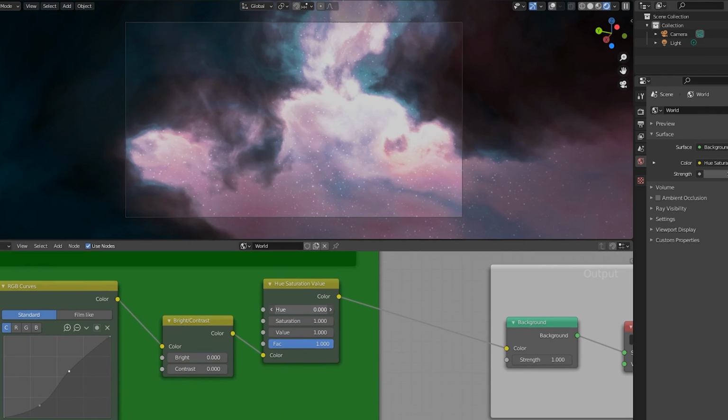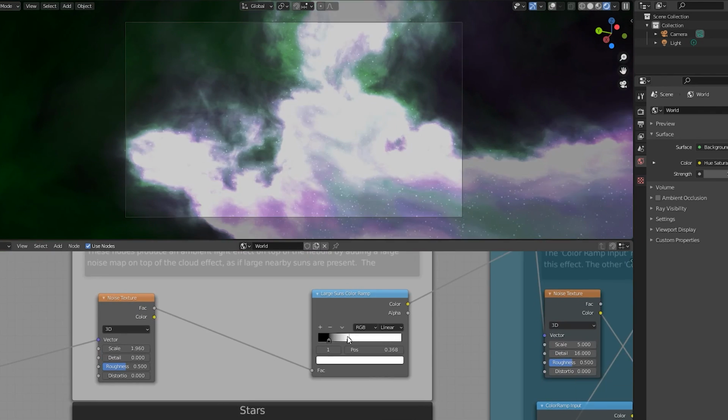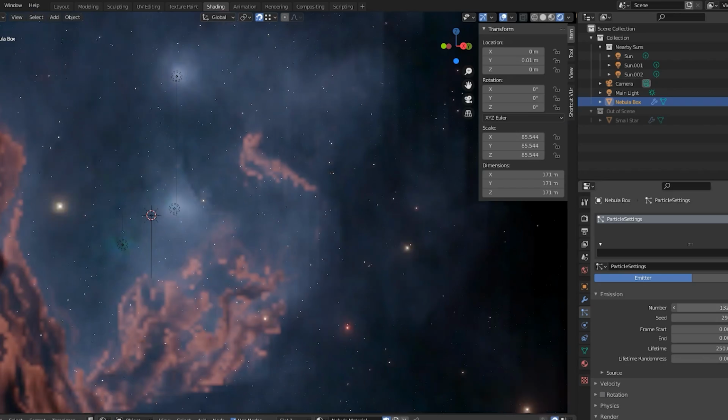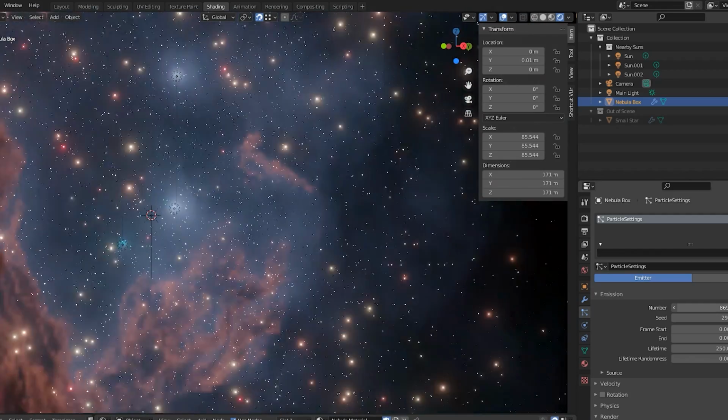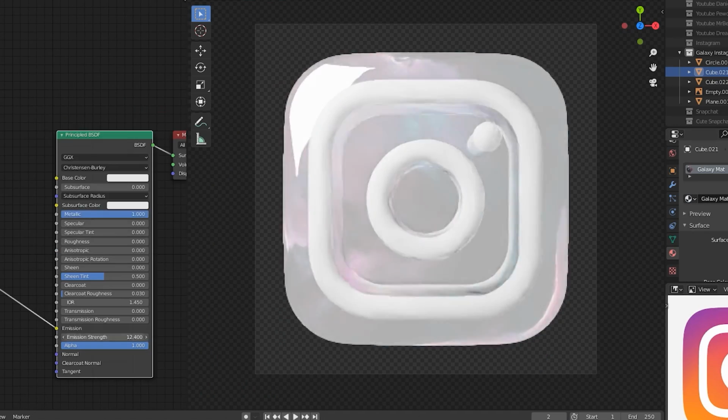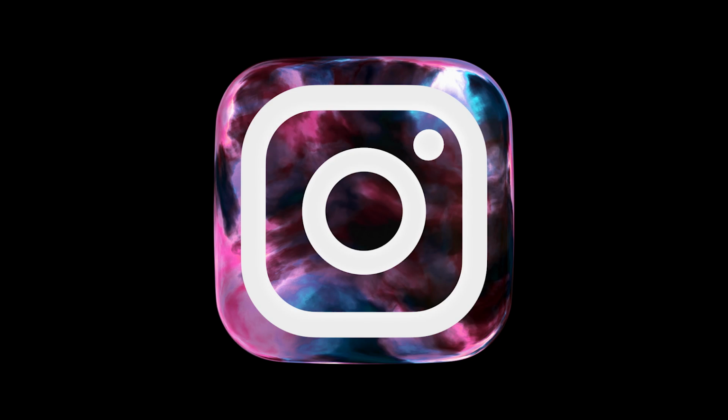So I experimented with this nebula generator from the Blender Market, which can easily generate volumetric space stuff. You can customize the types of clouds, the star density, the colors, and about a million other things. I made one with pretty cool colors and reprojected it onto the Instagram background, and after messing with the materials a bit more, this is what I came up with.